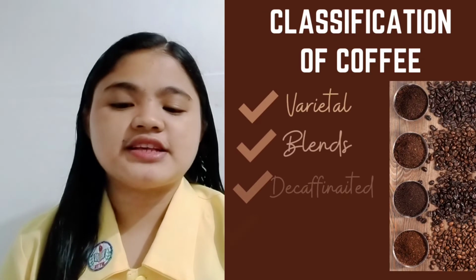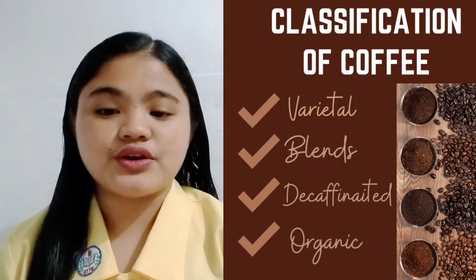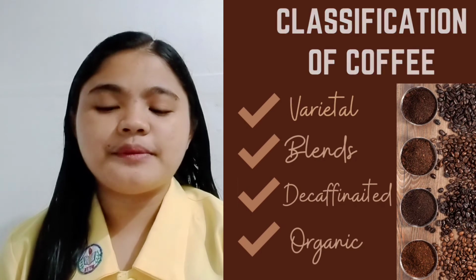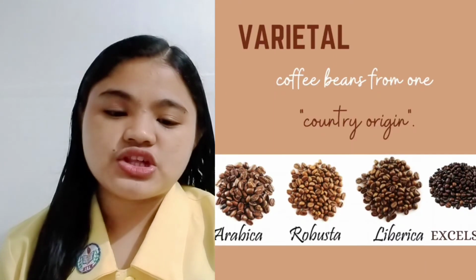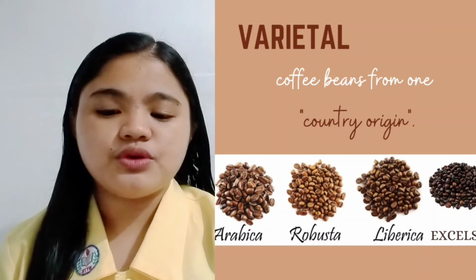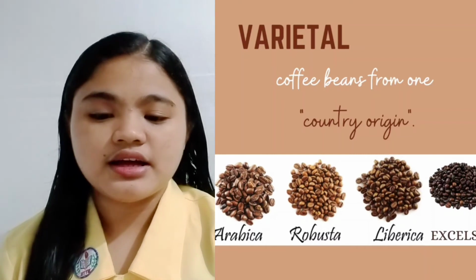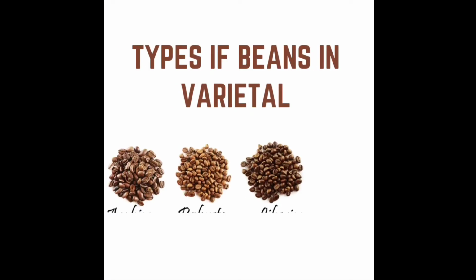There are four classifications of coffee. We have varietal, blends, decaffeinated, and organic. So for the varietal coffee, it is a coffee that came from one country of origin. There are four types of beans in varietal, which are the Arabica, Robusta, Liberica, and Excelsa.